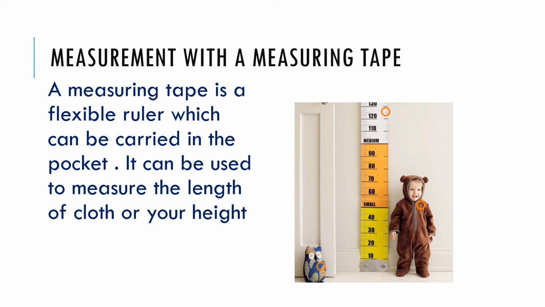If you have a measuring tape in your house, today you can take your height. Like you can see here, this baby is standing near the wall. When you stand near the wall, how will you take your height? You have to mark a point like this, and then you take the measurement. It is almost around 70 centimeter, so the height of this baby is 70 centimeters. So if you have a measuring tape in your house, you can take your measurements, and be happy that you can take your own measurements.